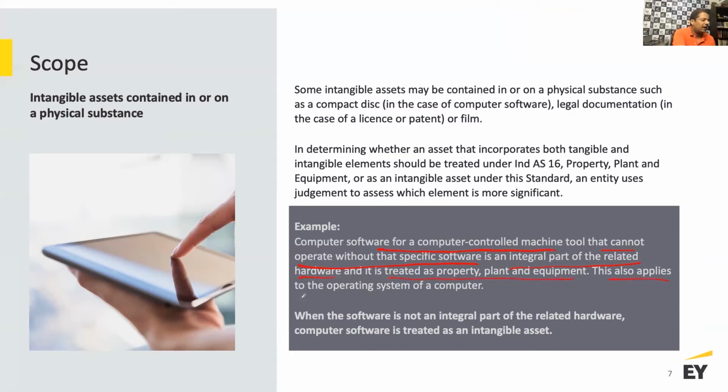And this also applies to the operating system of a computer. So the important thing to understand is that there are areas of judgment here, but more often than not, if it is an integral part, you can't operate the hardware without the software, then it is capitalized as part of the property, plant and equipment.